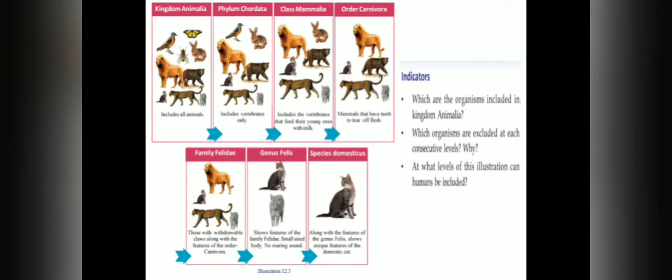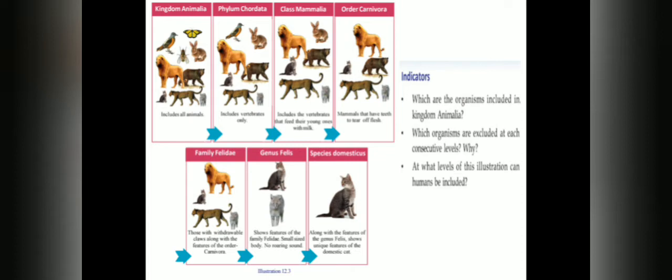In kingdom Animalia, you can see almost all animals are there. There is bird, butterfly, housefly, rabbit, lion, bear, cat, domestic cat, wild cat and tiger. So the kingdom Animalia includes all animals. Below the kingdom, the highest level, are the phyla, and one such phylum is Chordata.